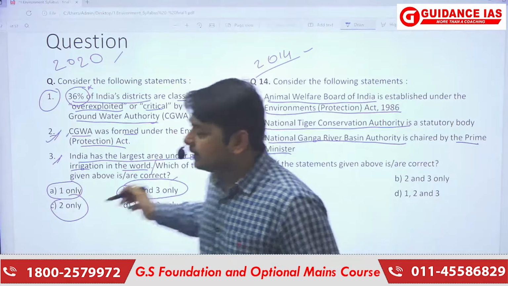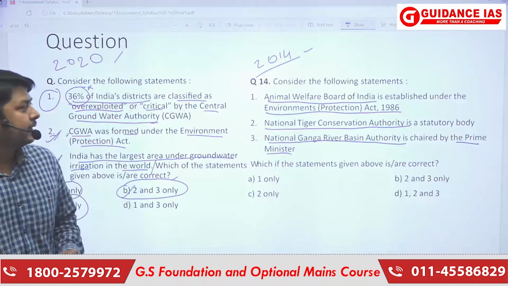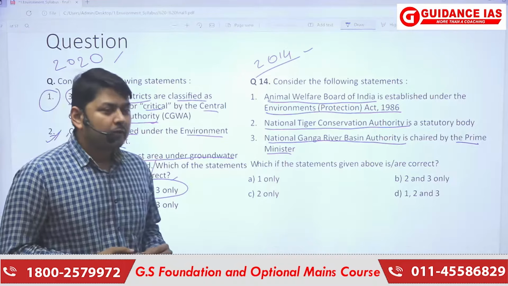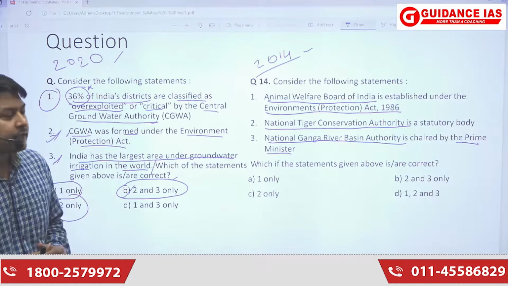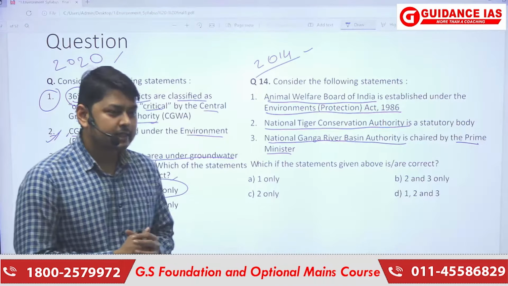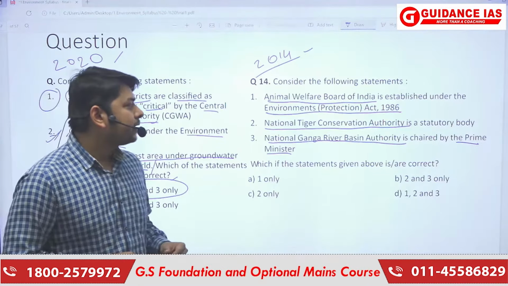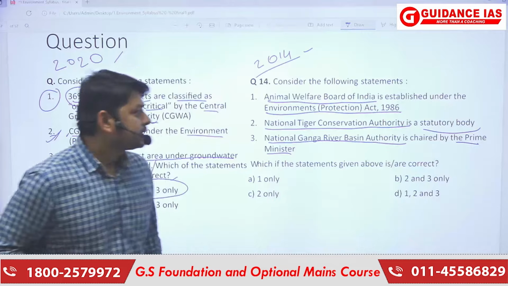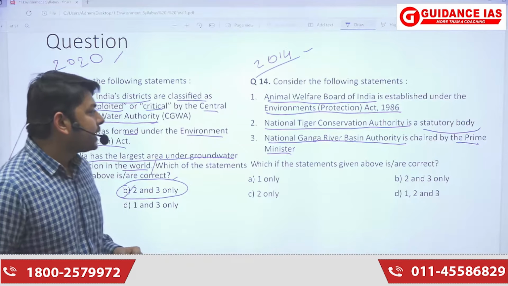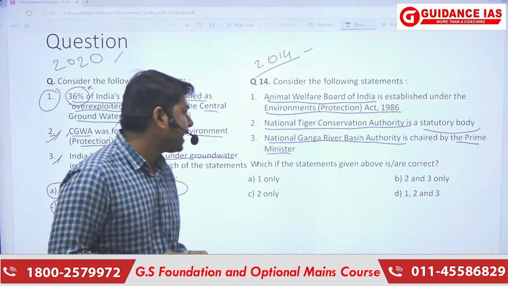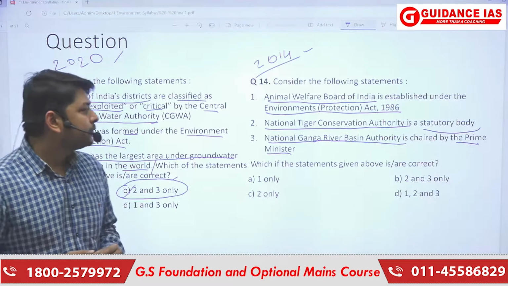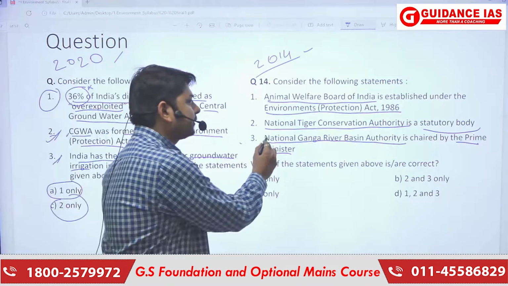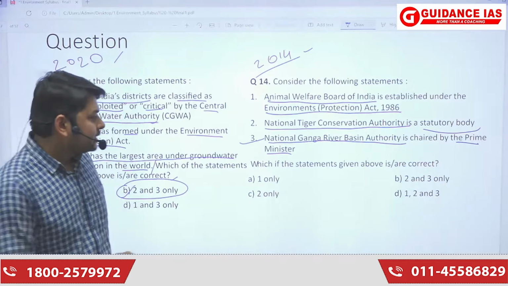Okay. Now next question of 2014 that we'll be seeing here is: consider the following statements. Animal Welfare Board of India is established under the Environment Protection Act 1986. Okay, first statement. Then second statement, National Tiger Conservation Authority is a statutory body. It is asking whether it is a statutory body. Now third statement is National Ganga River Basin Authority is chaired by Prime Minister. If you have gone through the news, then this statement is correct. Okay, third statement is correct.